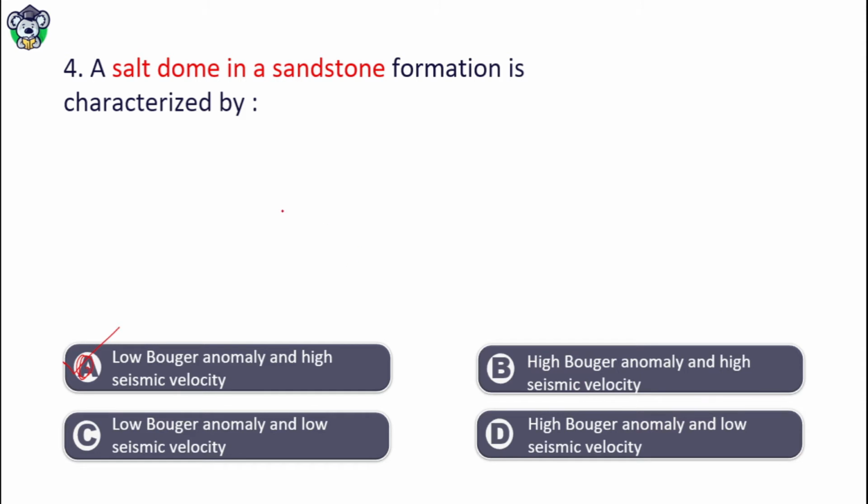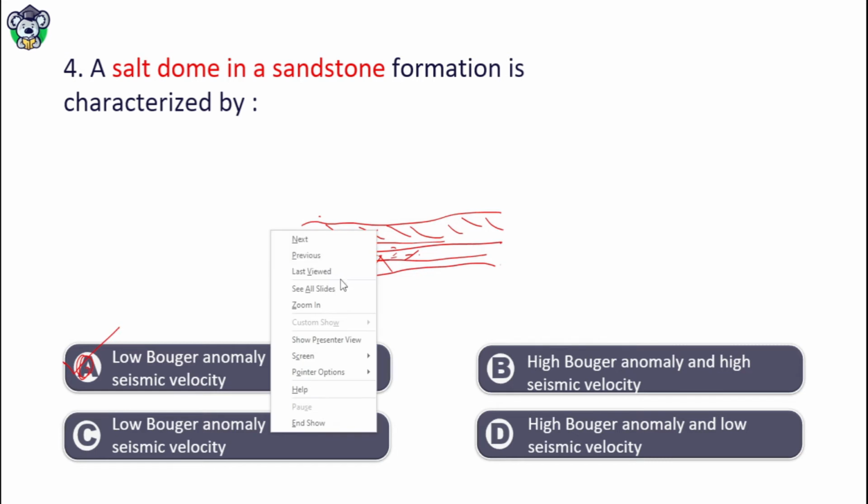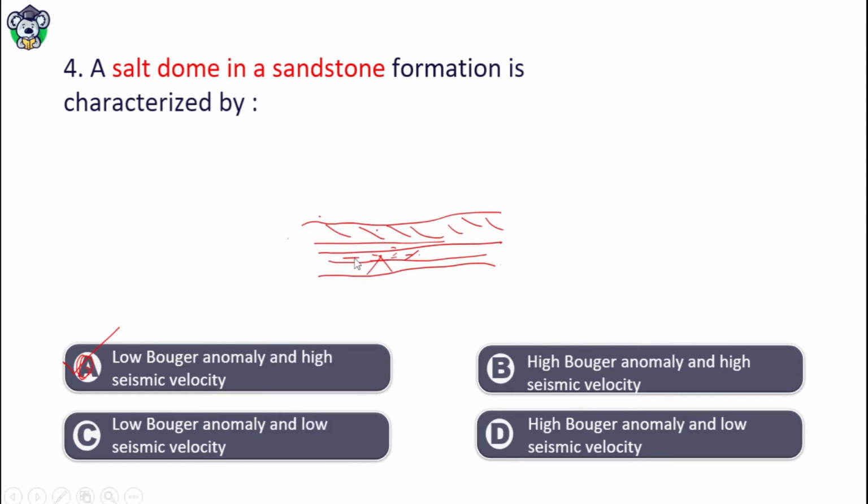Okay, how does a salt dome occur? If there is a salt bed and the sandstone bed is above it, the salt bed has lower density than the sandstone bed, so it will try to rise. It will rise like this. Sometimes it is called a diapir.